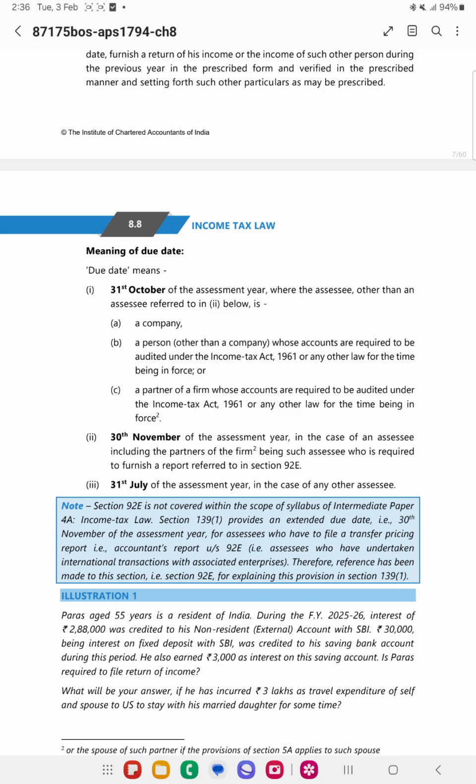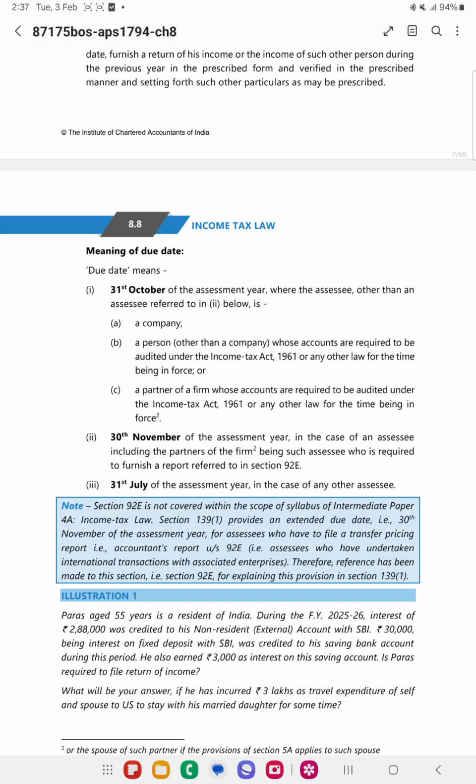31st October is in case of audit cases like company and a person other than company whose accounts are required to be audited under the Income Tax Act or any other law, and partners of the firm whose accounts are required to be audited under Income Tax Act or any other law. So partner of above means partner of the firm who are covered under the audit cases.